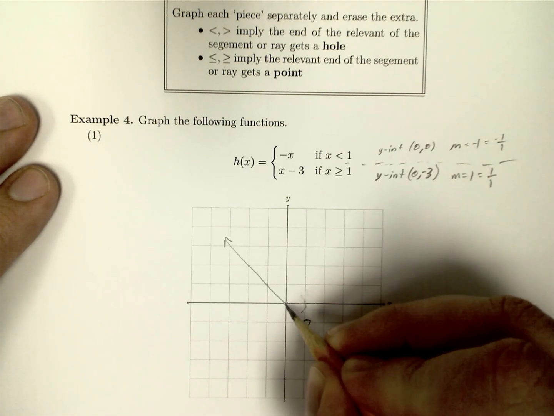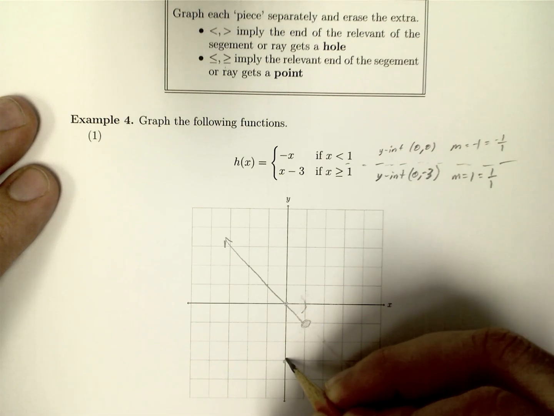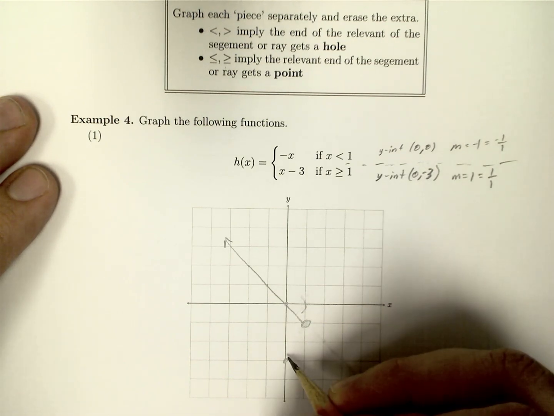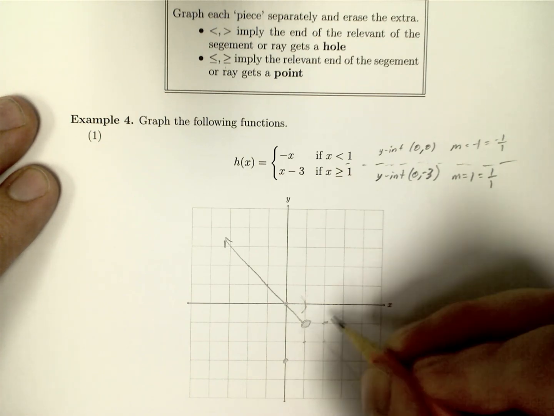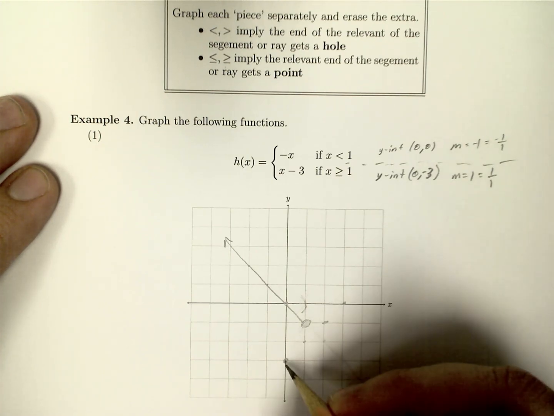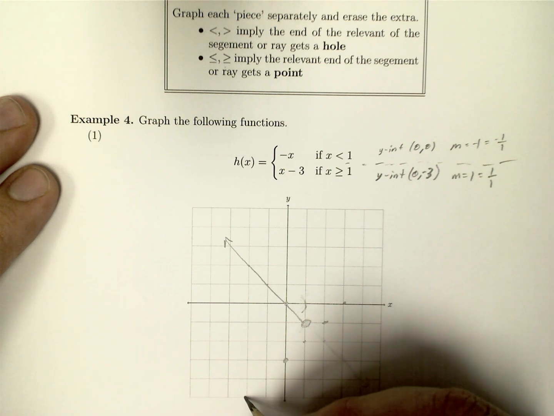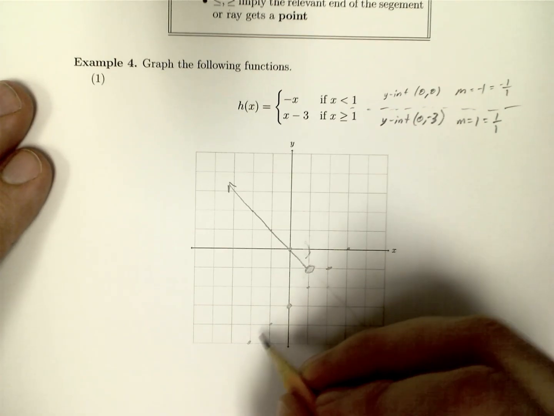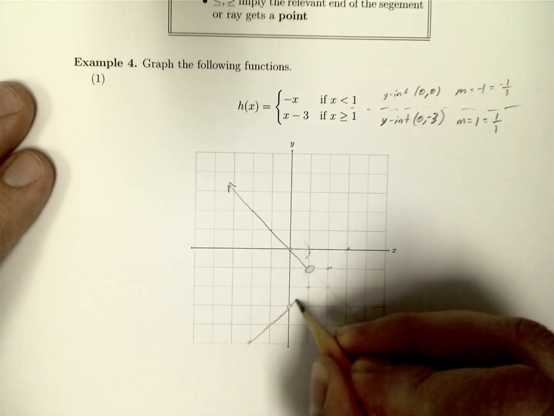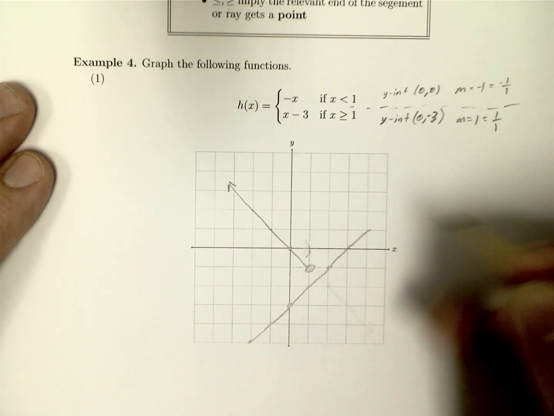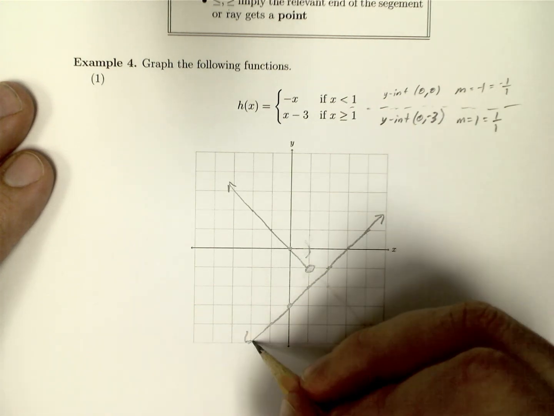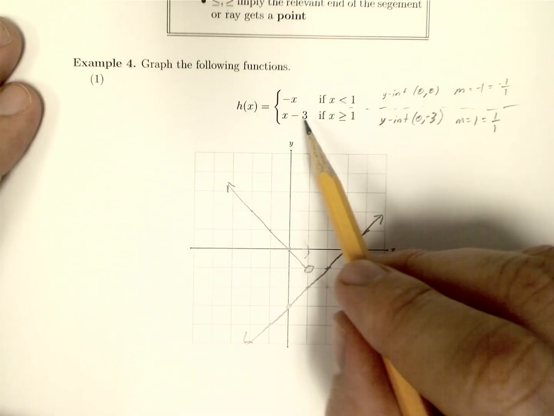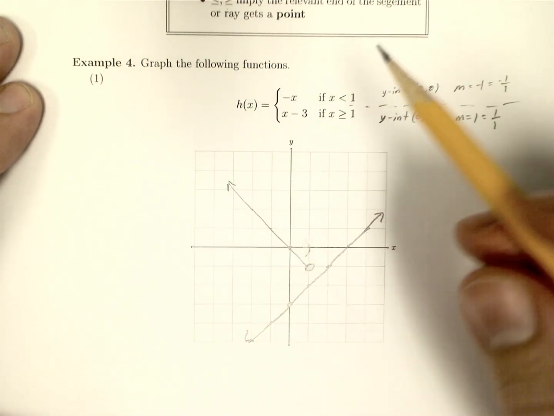So 0, -3 is here. And then we're going to go up 1, right 1, up 1, right 1, up 1, right 1. And we can go backwards, down 1, left 1, down 1, left 1. Scoop this up. Then we have something like this. Okay? Now, again, this is a function, so it should pass the vertical line test.